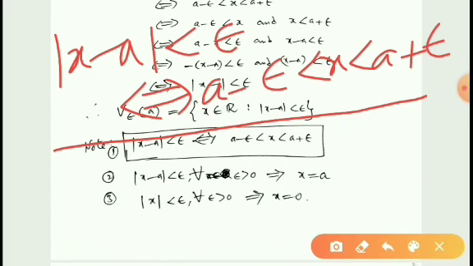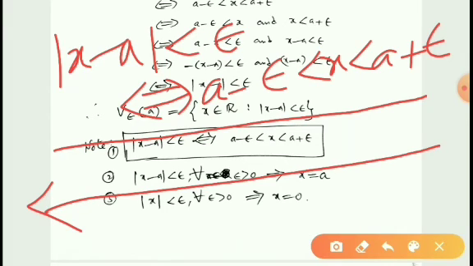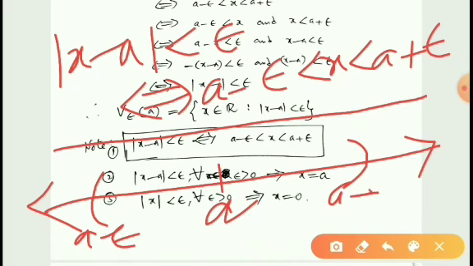Also we can easily see this by a ray line. Suppose this is A, this is A minus epsilon, and this is A plus epsilon. The radius of the neighborhood is epsilon, and this is epsilon.